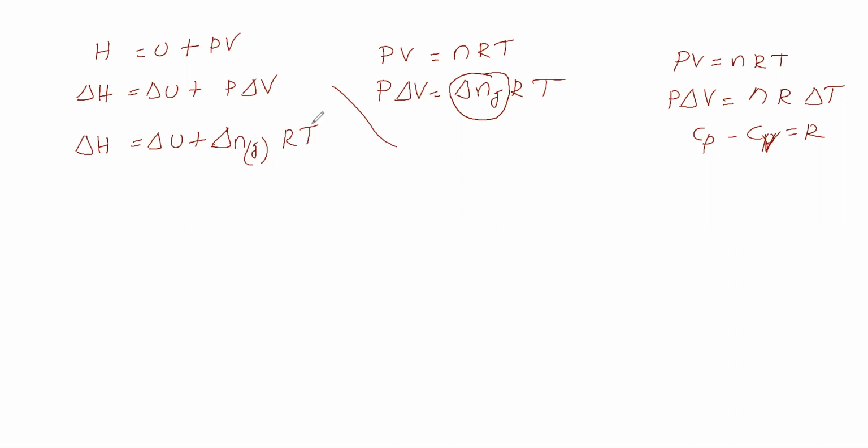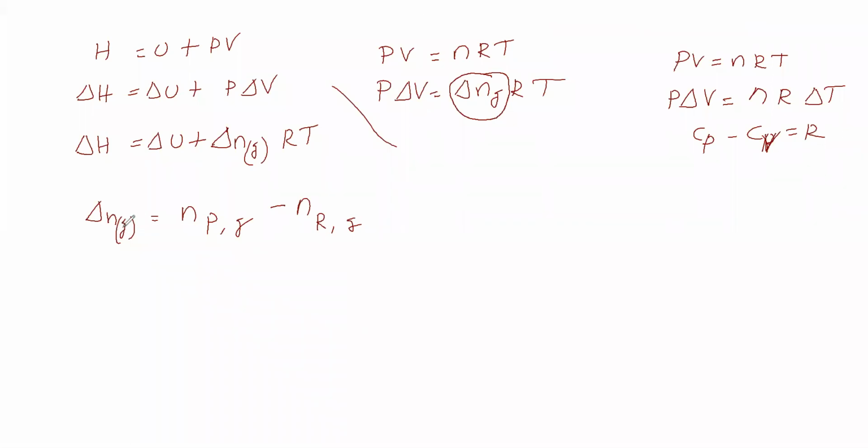So at a given temperature we are finding delta H and delta U relation. So T is called a given temperature, R is constant, you know. Delta Ng is called what? Delta Ng is called the number of moles of gaseous products minus the number of moles of gaseous reactants. So delta Ng is equal to number of moles of gaseous products minus number of moles of gaseous reactants, we can say. This is delta Ng.